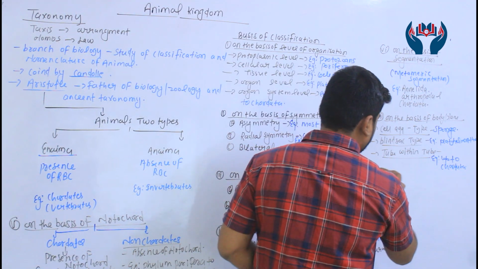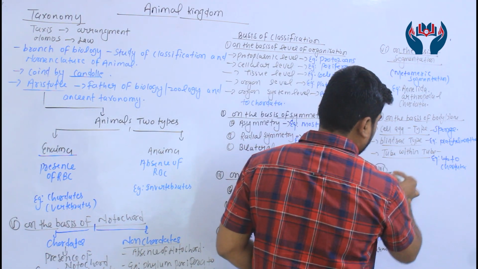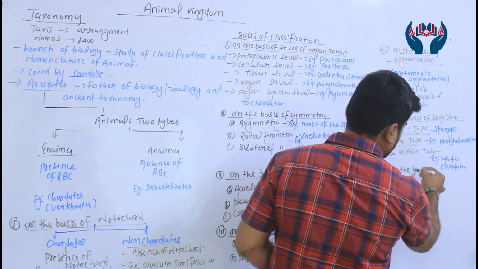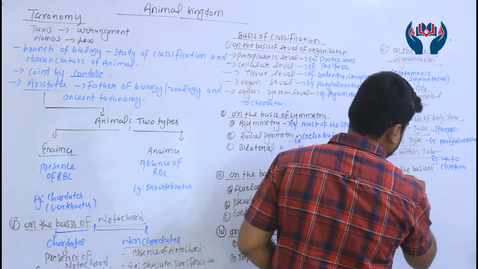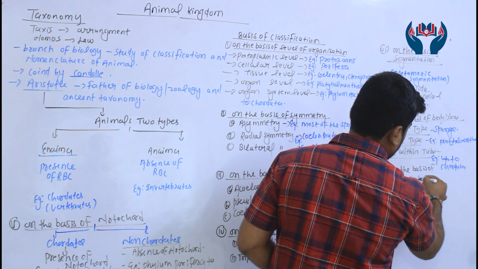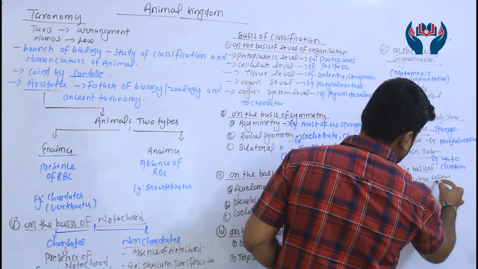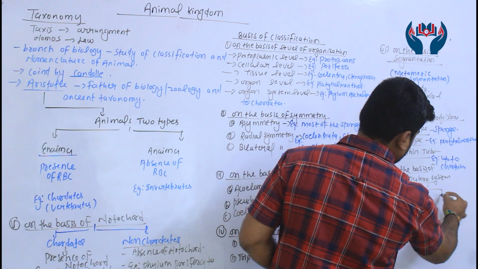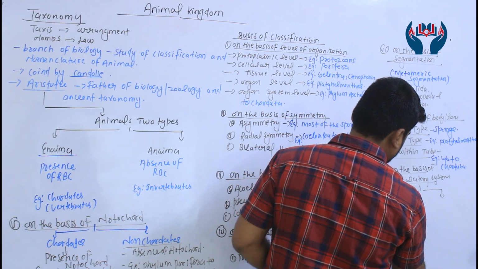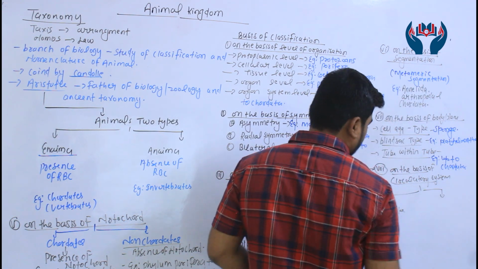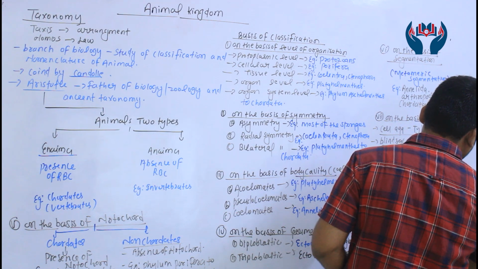Now next, on the basis of circulatory system. The circulatory system is of two types: open type as well as closed type.